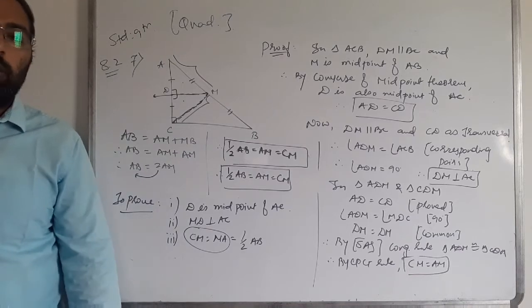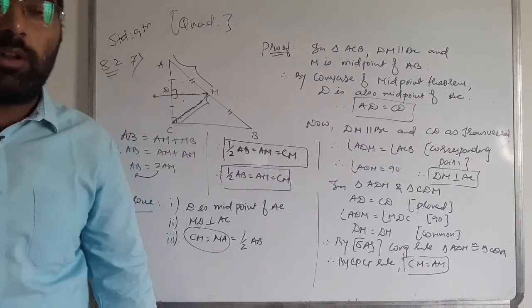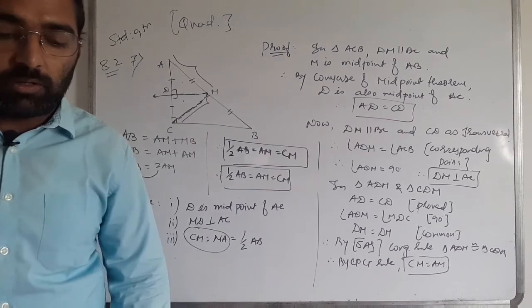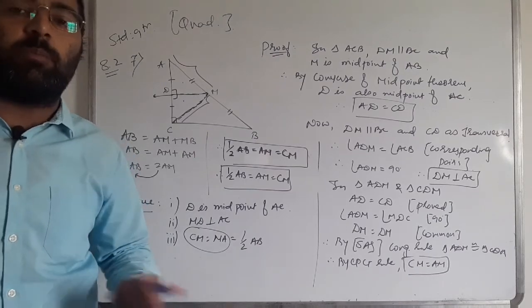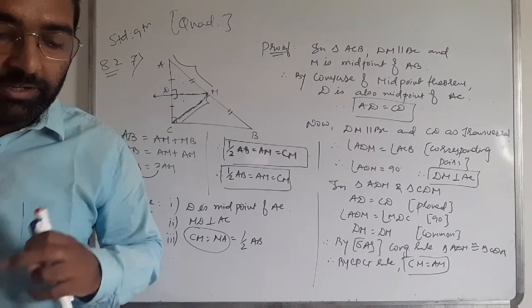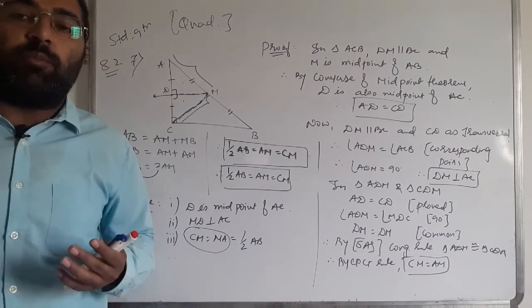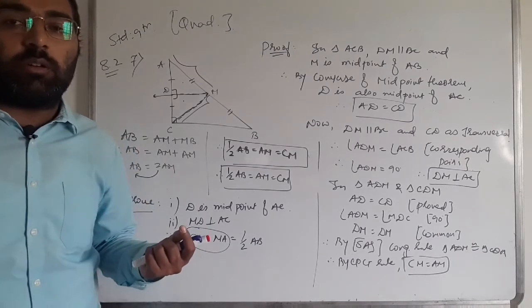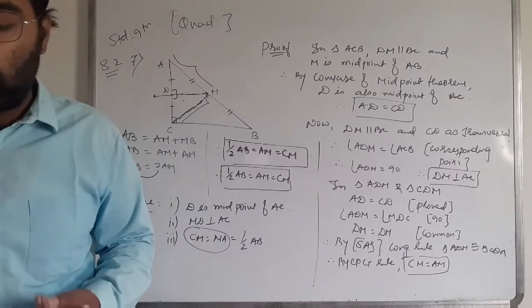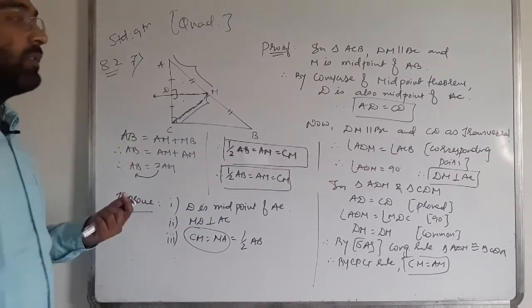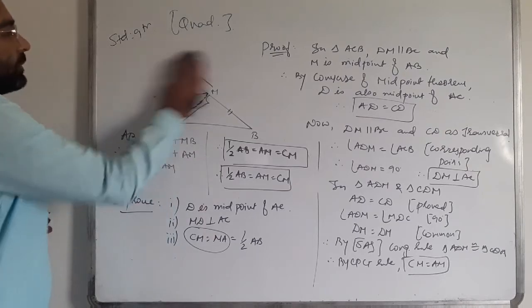Here students, your exercise questions from your exercise are completed. So exercise 8.1 and 8.2 are completed. Here our chapter 8 is completed. So now we have to move for the extra sums that are related to your chapter number 8. Okay, so the first question is that